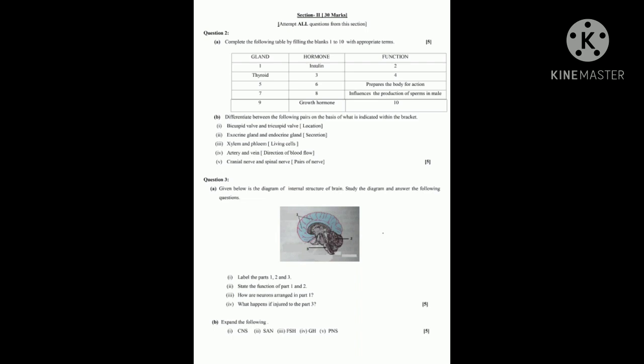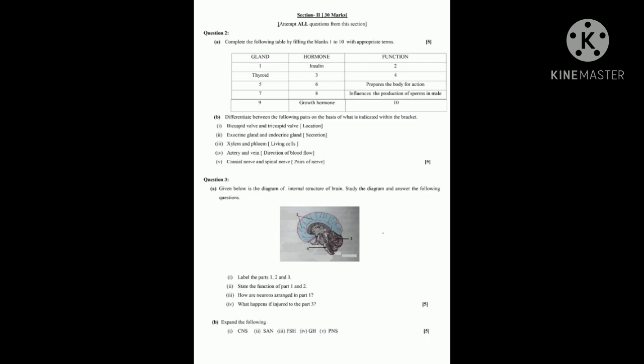Next, artery and vein, direction of blood flow. Artery, the blood flows from the heart to the different parts of the body, away from the heart. Vein, the blood flows from the different parts of the body towards the heart. Only write the direction of blood flow. I did not ask which type of blood flows. I asked the direction of blood flow.